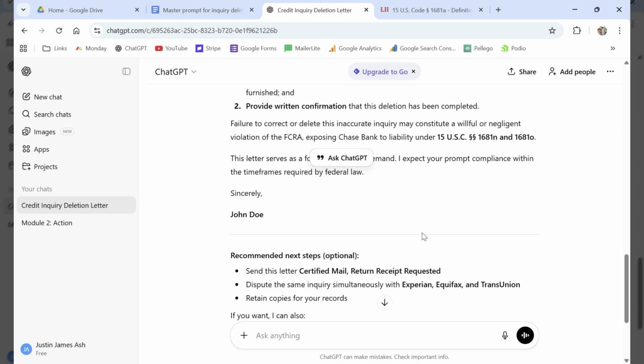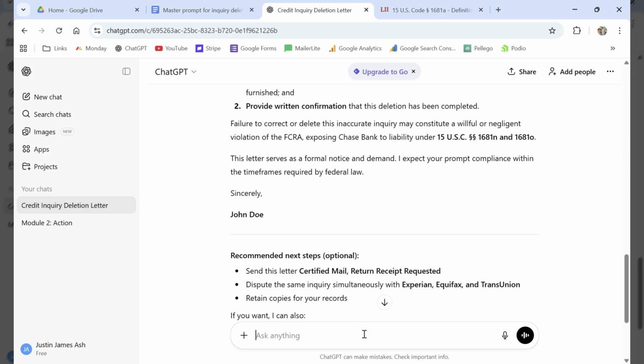So, say for example, yeah, this letter is good, but let's add a little more detail about including a Consumer Financial Protection Bureau complaint within the letter.